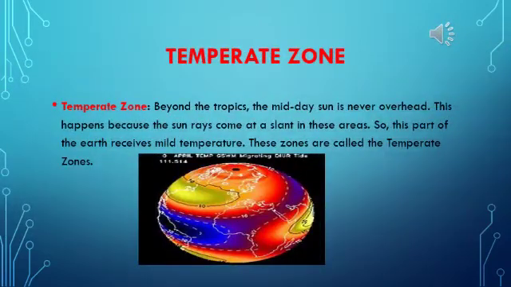Temperate zone. Beyond the tropics, the midday sun is never overhead. This happens because the sun rays come at a slant in these areas. So, this part of the earth receives mild temperature. These zones are called the temperate zones.